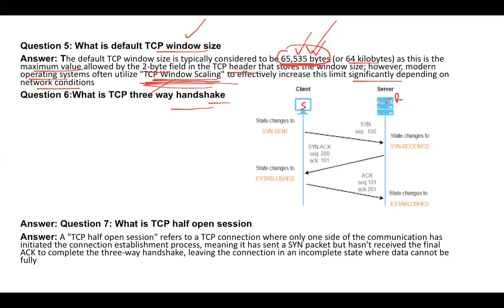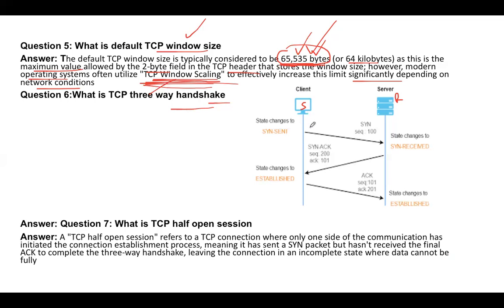Before transmitting data to the destination, they go through the three-way handshake process to establish the connection.